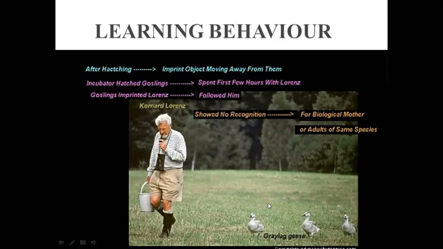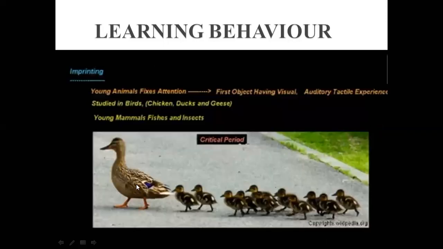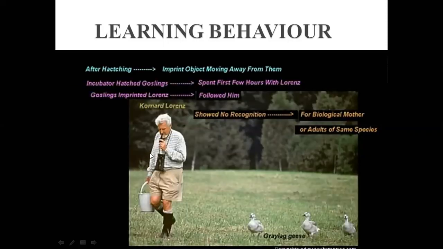Now what he did, he hatched these animals in incubators, instead of natural hatching, as you have seen here, that right after the hatching, they saw the mother first and followed it. But now he experimented by having the goslings hatched in incubators. You can see here these grey geese, right? As these have hatched from the egg, he hatched them in an incubator, and they spent the first few hours with Lorenz. They did not see their mother first.